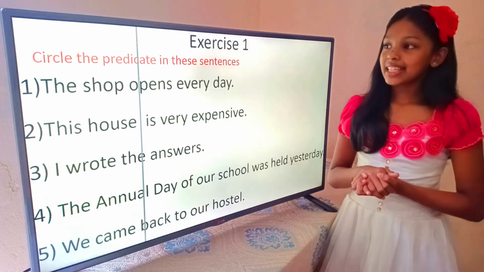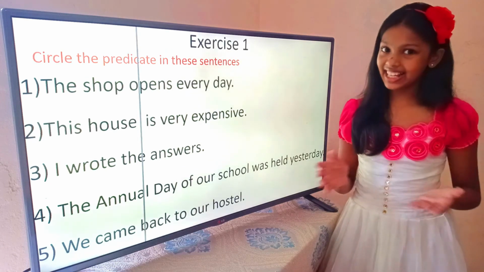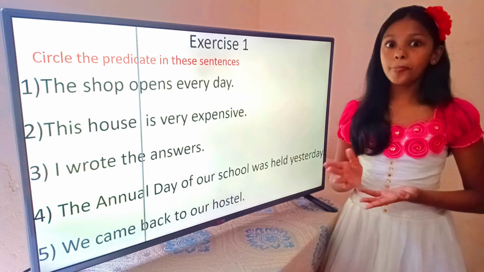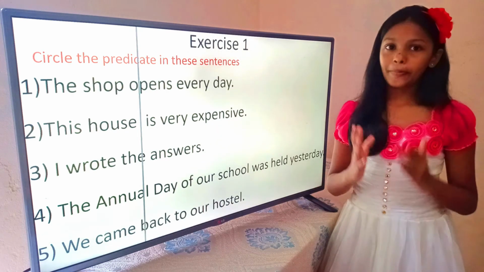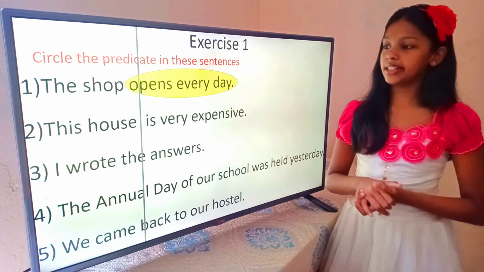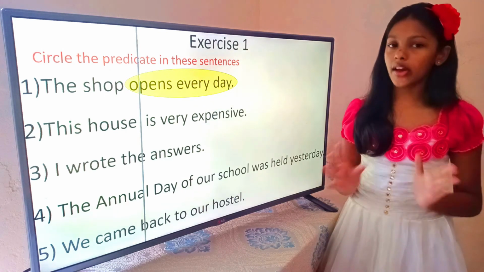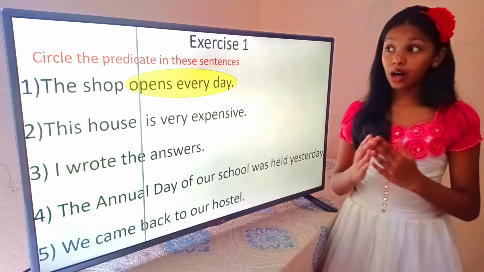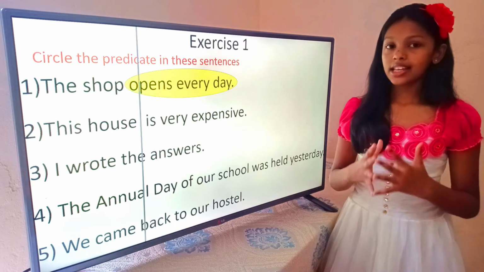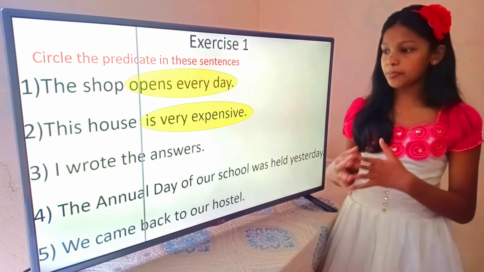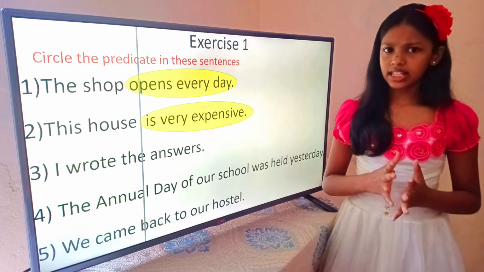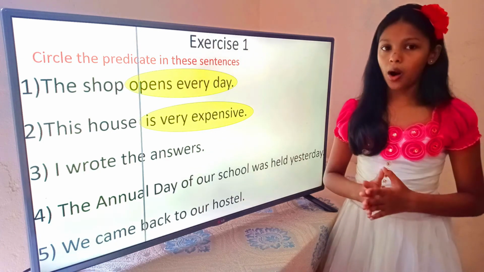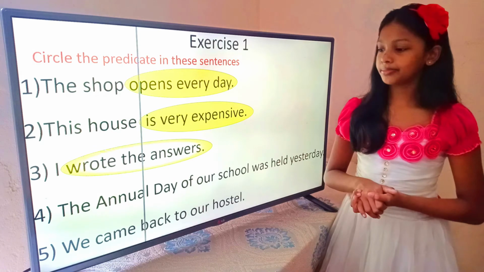Exercise 1. Circle the predicate in these sentences. The shop opens every day. The shop is the subject. Opens every day is the predicate. This house is very expensive. This house is the subject. Is very expensive is the predicate. I wrote the answers. I is the subject. Wrote the answers is the predicate.